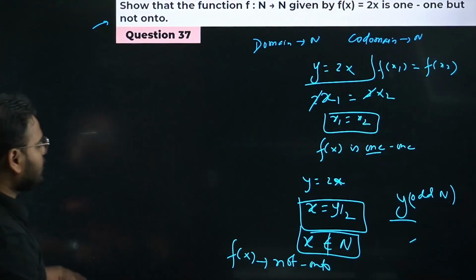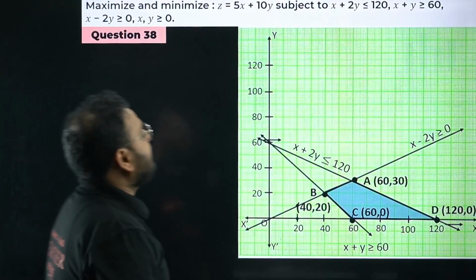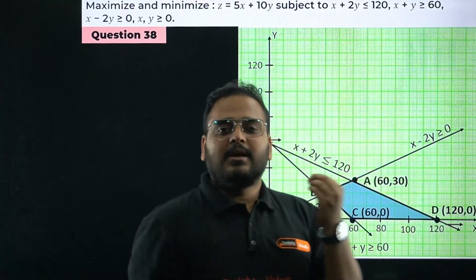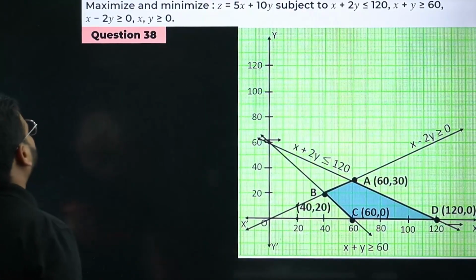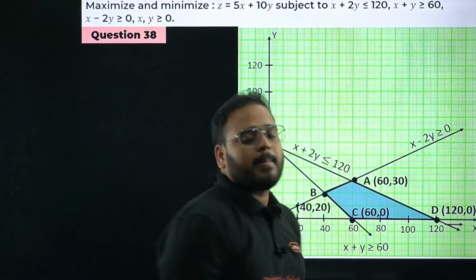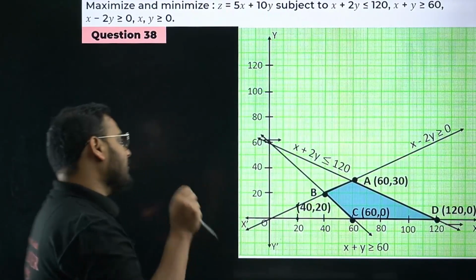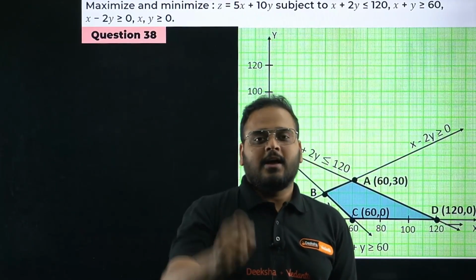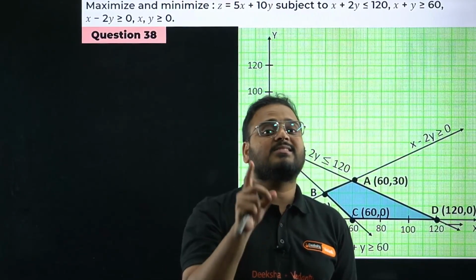If you have a doubt, let me know in the comment section. I've taken the graph already over here just to quickly solve the questions and save some time. We have less time, but exams are just around the corner. Maximize and minimize z equals 5x plus 10y. Why have I taken this question? Even though I've done this question on multiple occasions, it is in this passing package because everybody can solve this question and get the 6 marks for free.